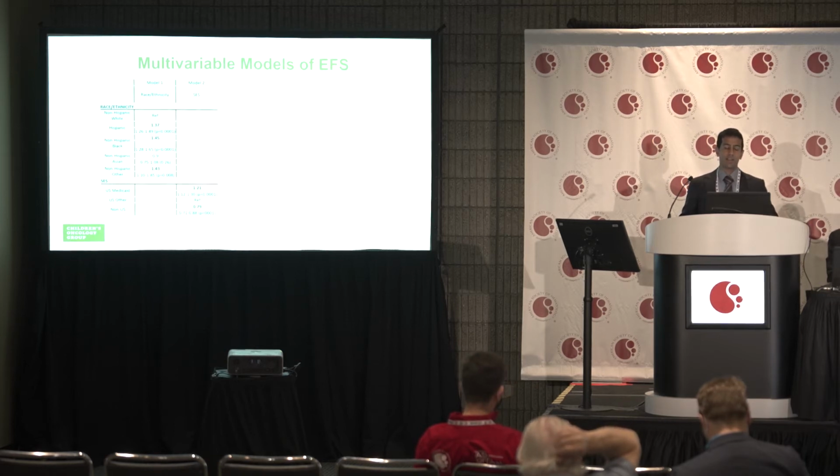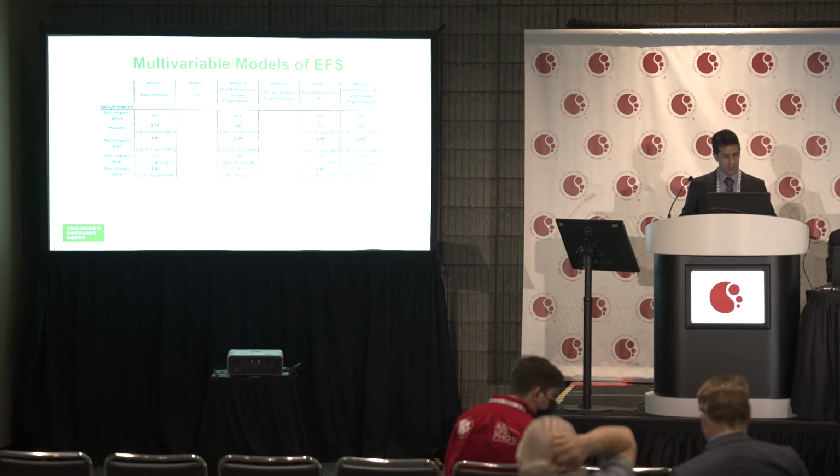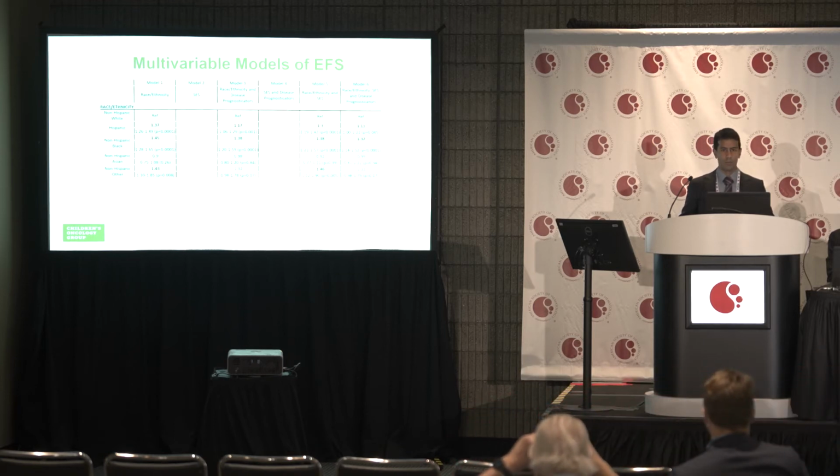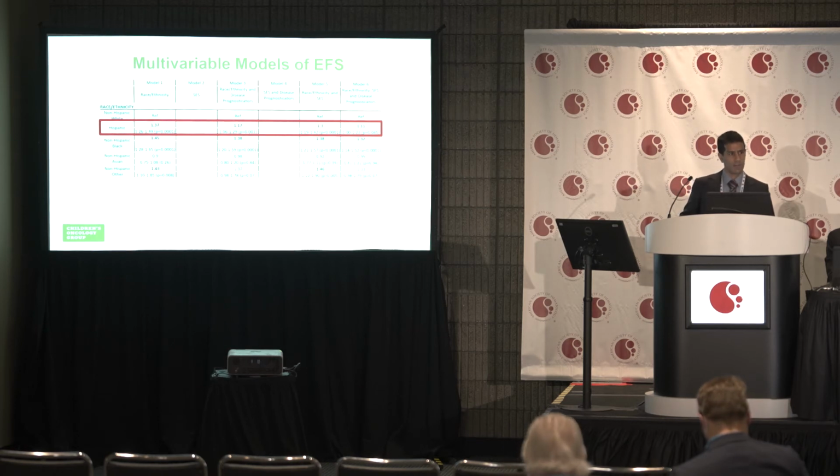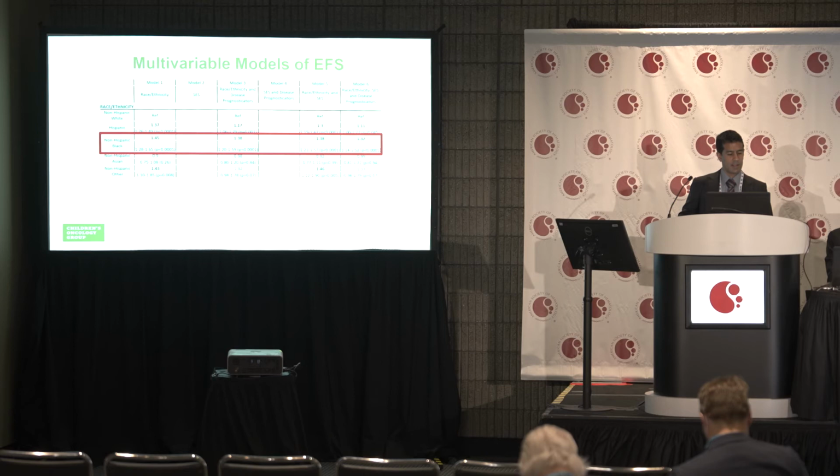So what we did then is adjust sequentially for disease prognosticators, socioeconomic status, or both to see what happens to that magnitude of risk. And you can see that we actually saw two relatively different patterns. For Hispanic children, the increased risk was partially attenuated when you adjusted for socioeconomic status, disease prognosticators, or both, decreasing from a 37% increased risk to a still substantial but smaller, around 10% increased risk. In contrast, the increased risk experienced by non-Hispanic Black children was only minimally attenuated by adjusting for disease prognosticators or socioeconomic status, as you can see here.